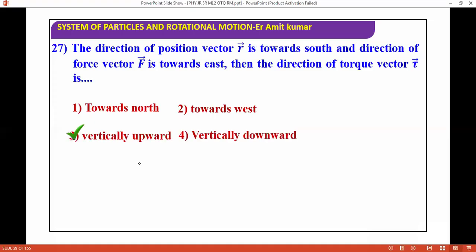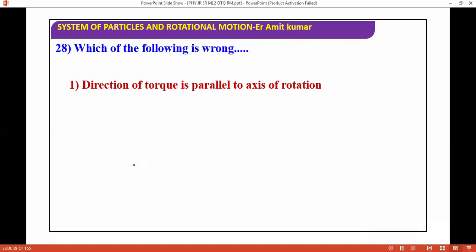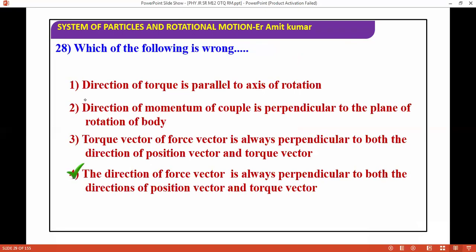Next question we are moving ahead. Which of the following is wrong about the direction of torque with respect to the axis of rotation? The correct answer: the direction of force vector is always perpendicular to both the direction of position vector and torque vector. So this is wrong. You can go through these questions again and try to learn what each question is trying to ask. I'm moving ahead because I have to cover other questions as well.